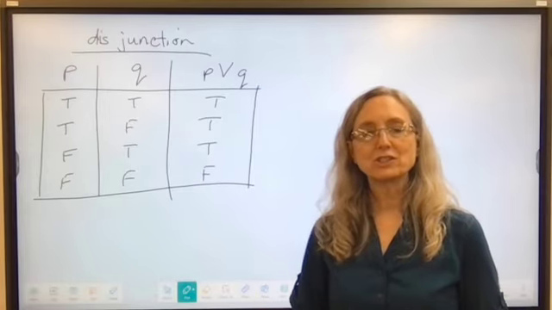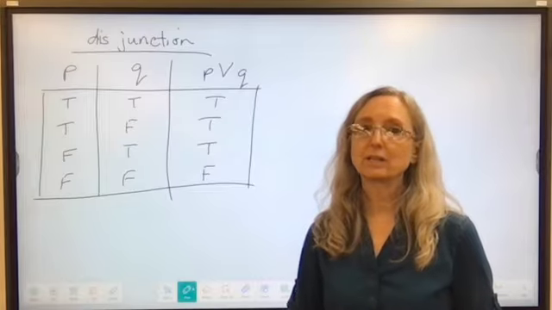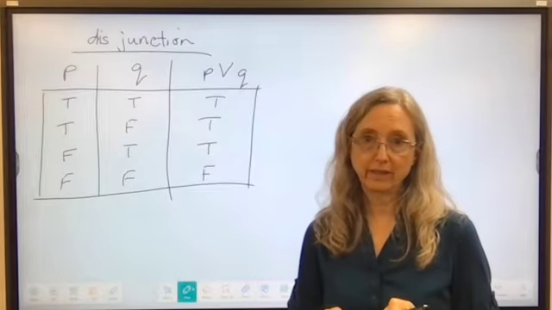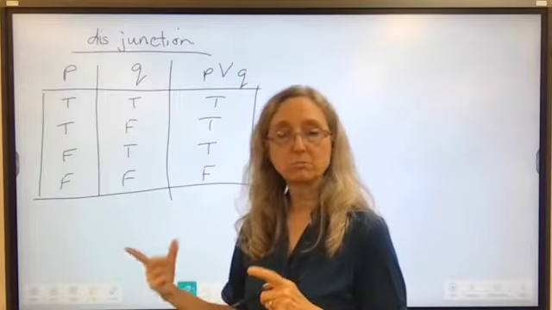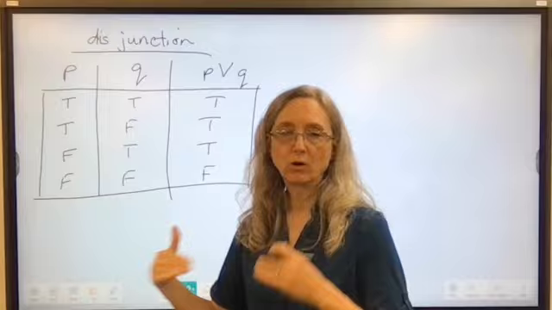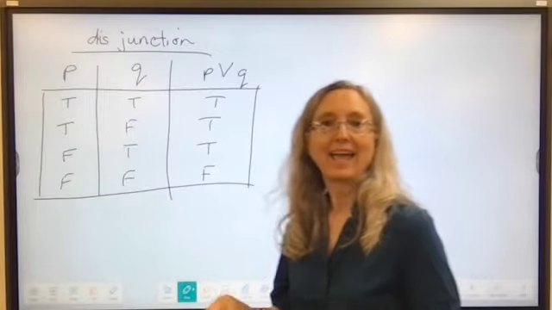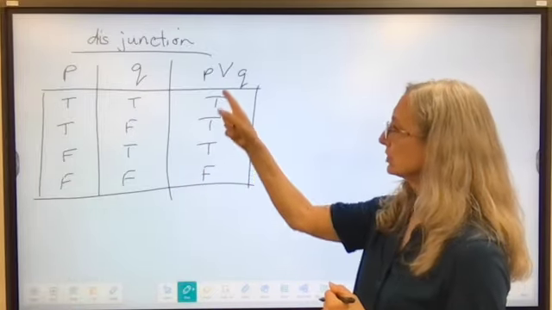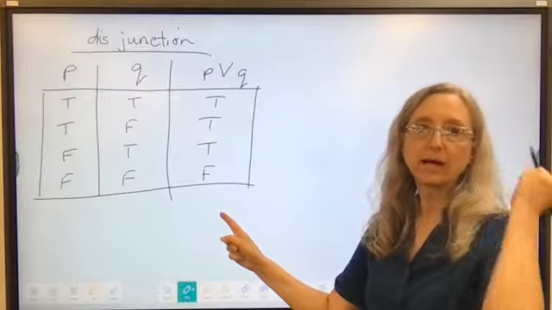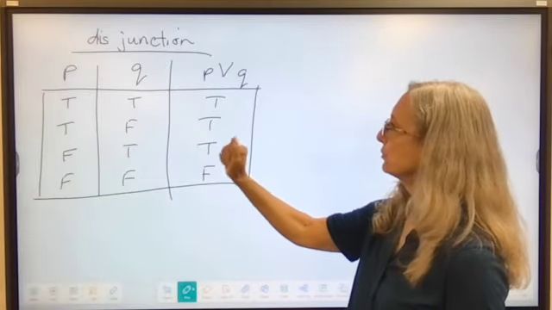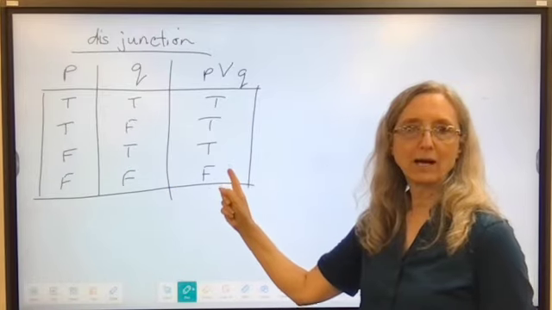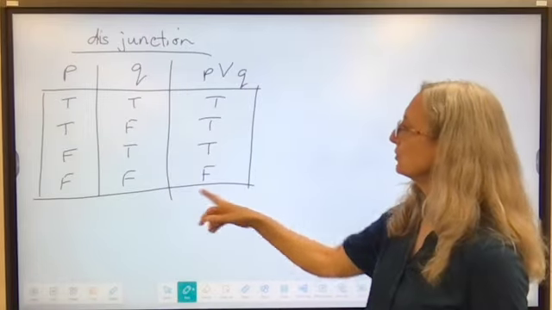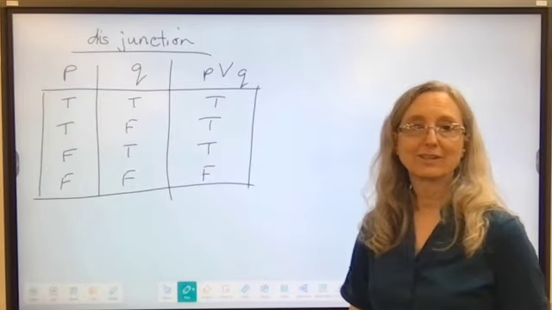Here's another one to illustrate disjunctions, when it can be one or the other. These are all the different possible combinations between my two statements, whether they're both true or both false or one of each. And then if I'm doing a disjunction, what that would mean about that combined statement. If they're both true, it's true. If either one is true, my disjunction is true. But if both are false, then it's false.